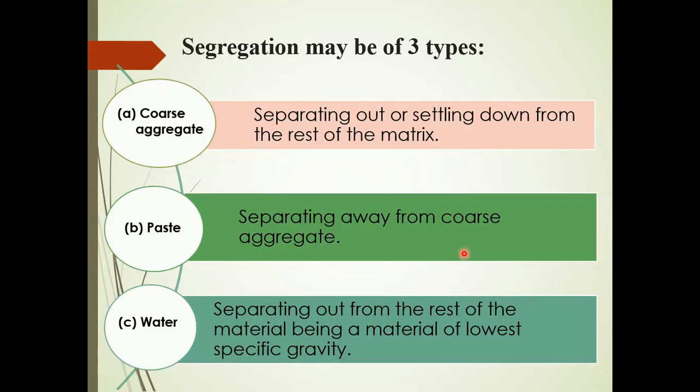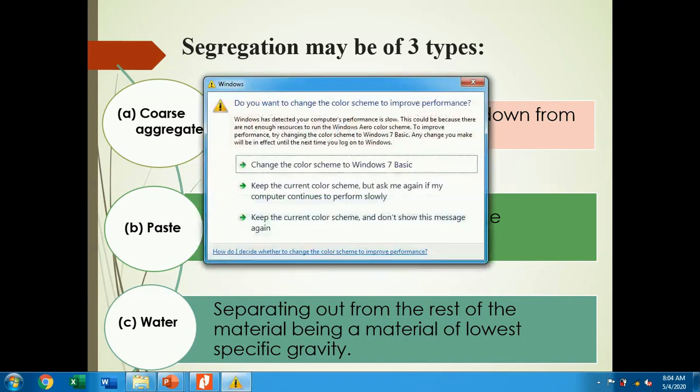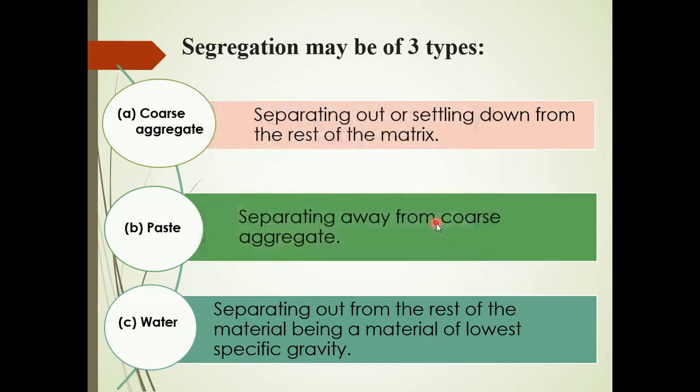Segregation may be of three types. It can be the coarse aggregate separating out of or settling down of the paste, or the paste separating away from the coarse aggregate, and also water separating out from the rest of the material. So these are the three types of segregation problems.